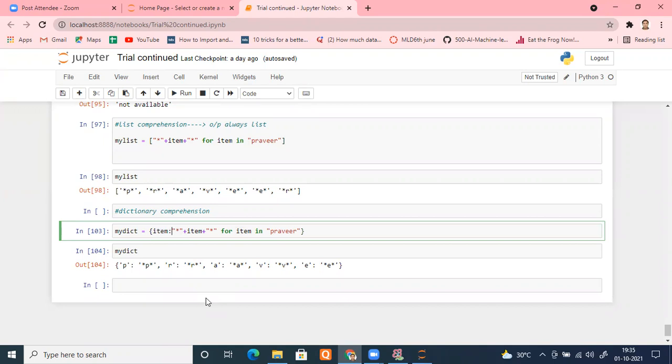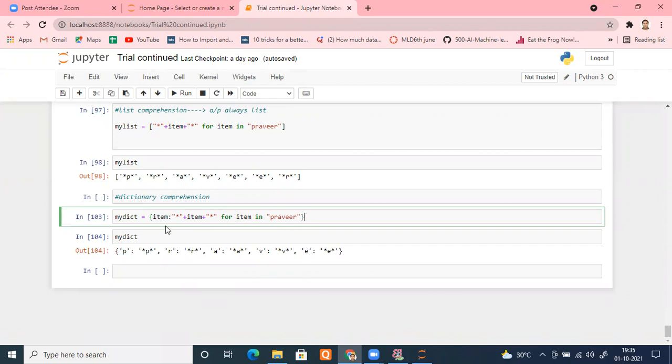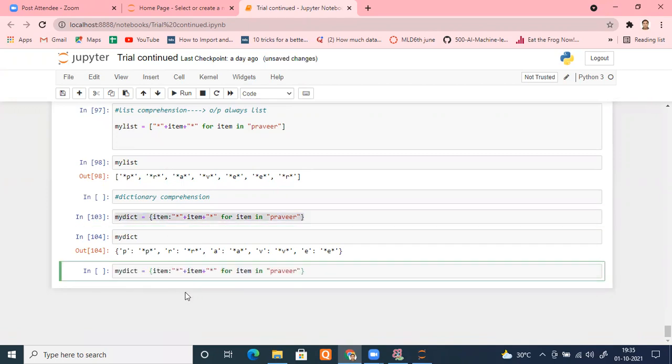Is it fine? Let me take any other iterable as well, instead of a string. Let me create one more mydict. This time, suppose I will decide the expression later. Let me take a range function and put a value 5 here. It's also an iterable, everyone knows. It generates numbers from 0 to 4.